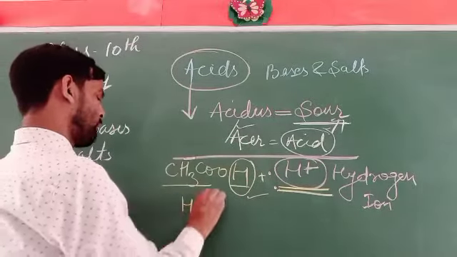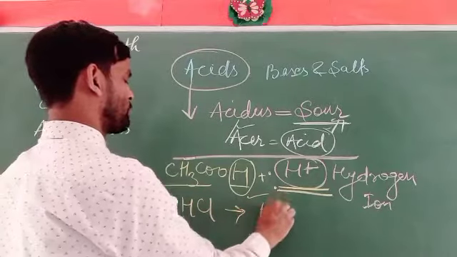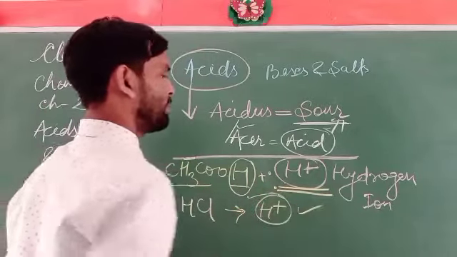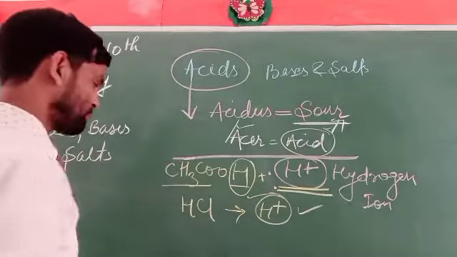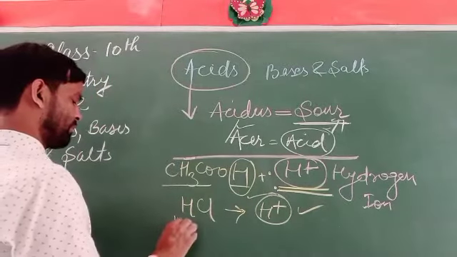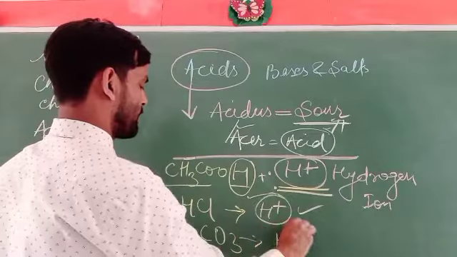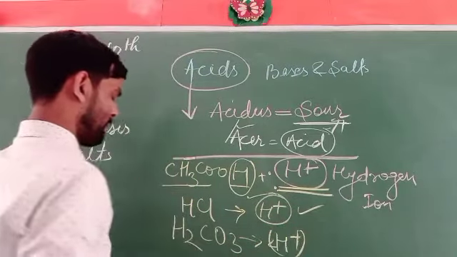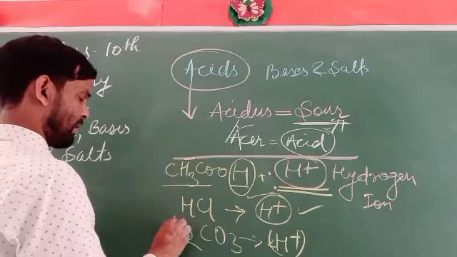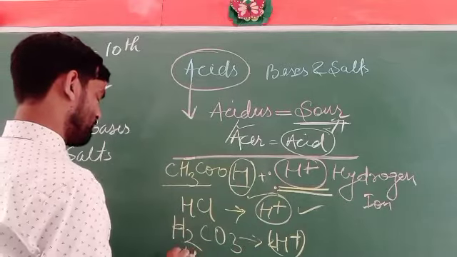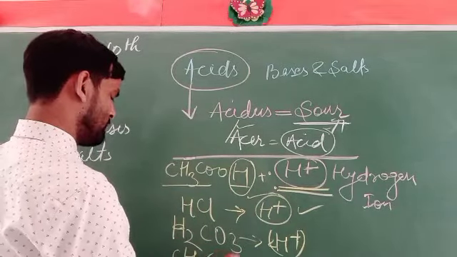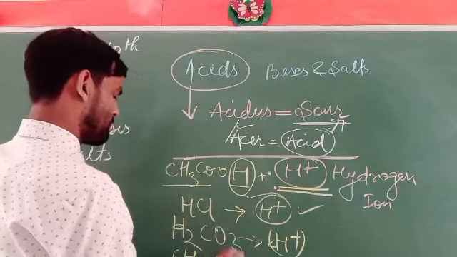Here is hydrochloric acid, which on dissolving produces hydrogen ions. In case of H2CO3, two hydrogen ions are produced.